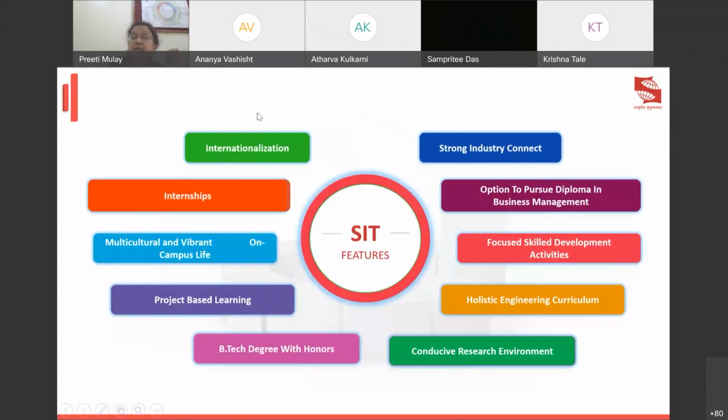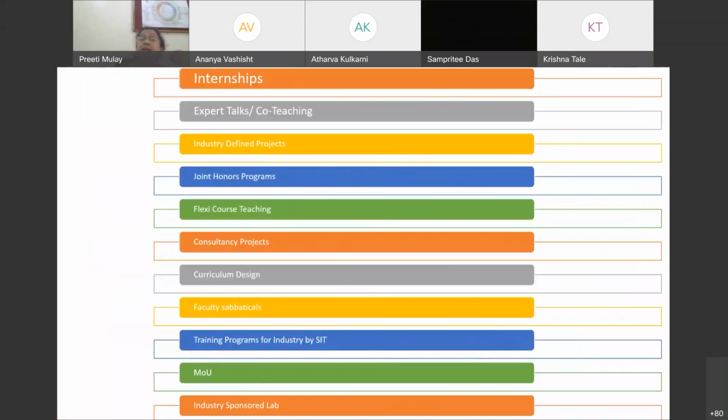I covered internationalization, internships, project-based learning, and the BTech degree with honors and specializations. It's a holistic curriculum. In addition to that, you can opt for the diploma in business management as well. We also have expert talks and co-teaching.